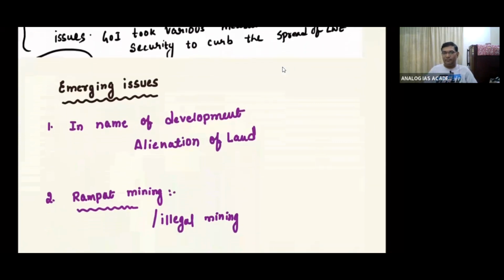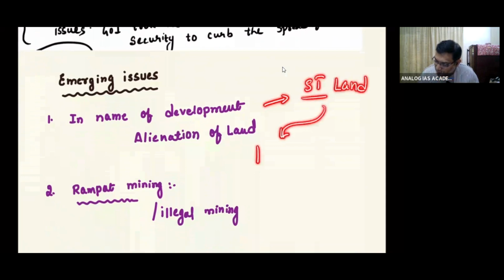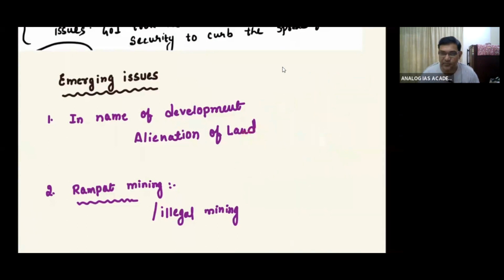In the name of development, first, SC/ST land, particularly ST land, has been alienated for big projects without any compensation or proper compensation or rehabilitation programs, etc., making them lose their livelihood, and also their love towards nature has been lost.